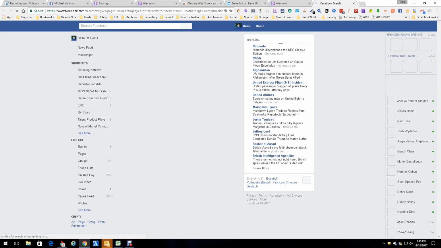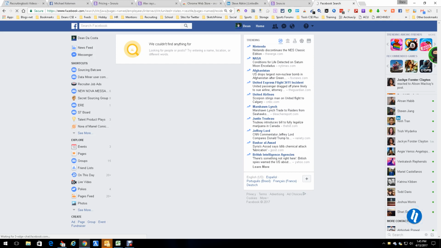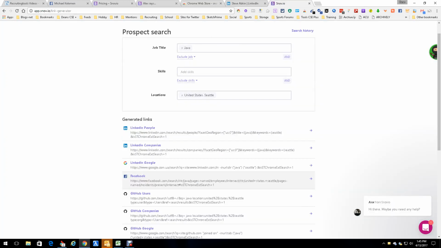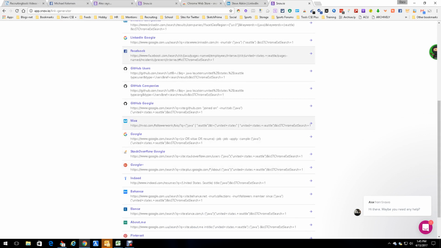We got Facebook, and we're waiting for it to finish. Couldn't find anything, so that didn't do a whole lot. But okay, no problem. You can't bat 100, but that's pretty darn good. Then we have GitHub users. These are going to be people that have Java and Seattle. Then we have X-ray into Google. Then we have Moz. Then what appears to be a resume search into Google, and you can see that because it says CV or Vitae or this or this or this. Then we have Stack Overflow.